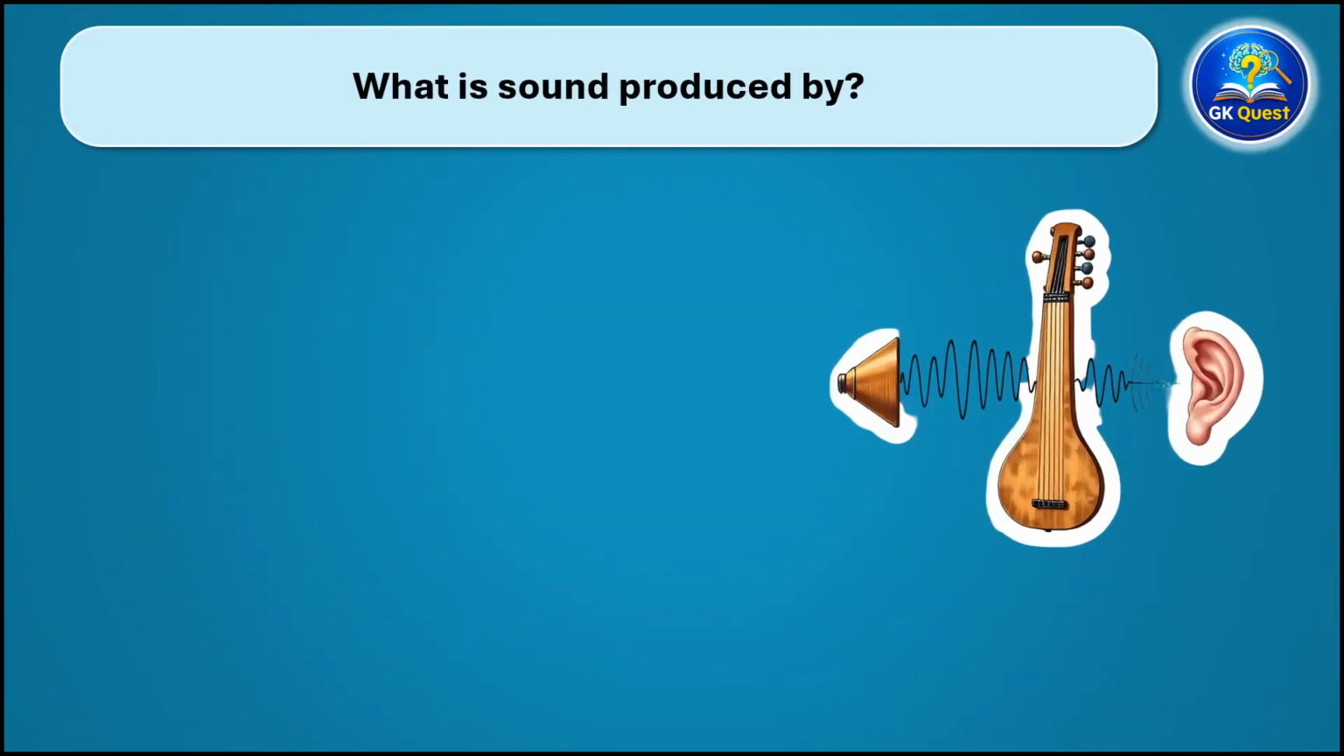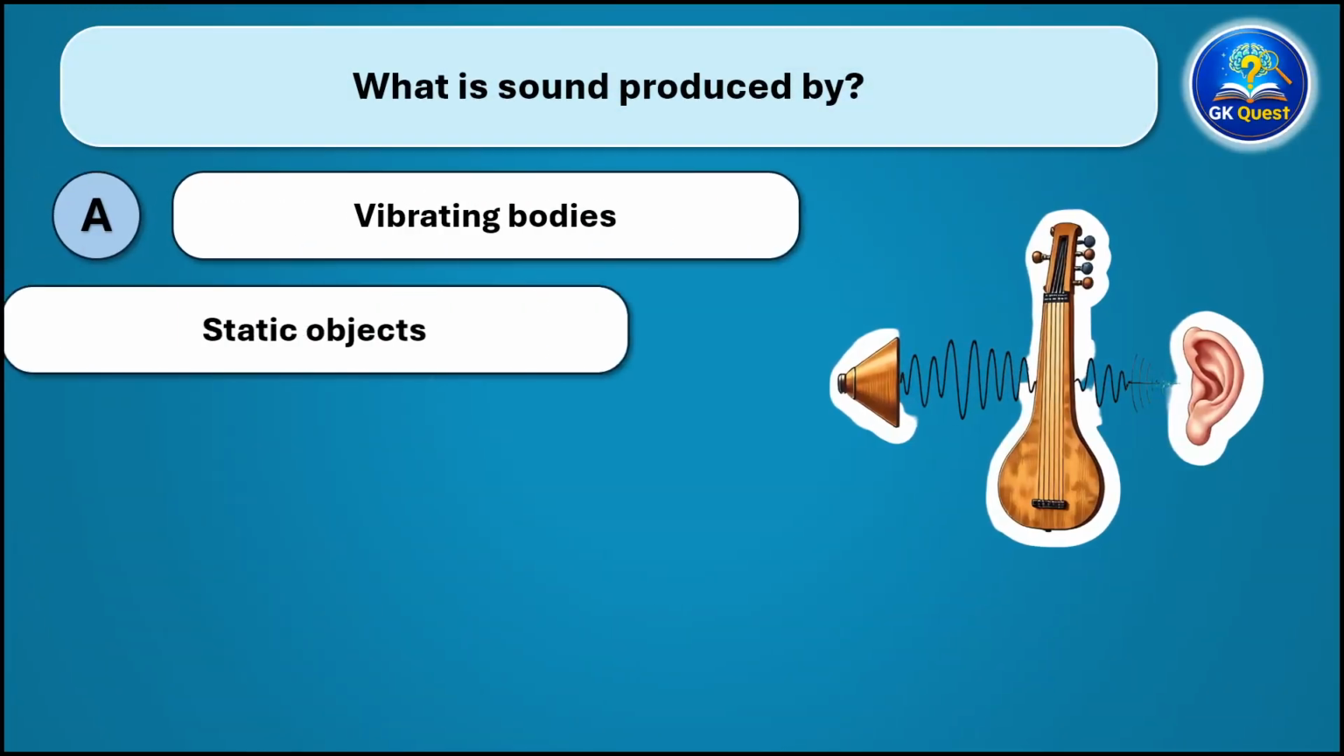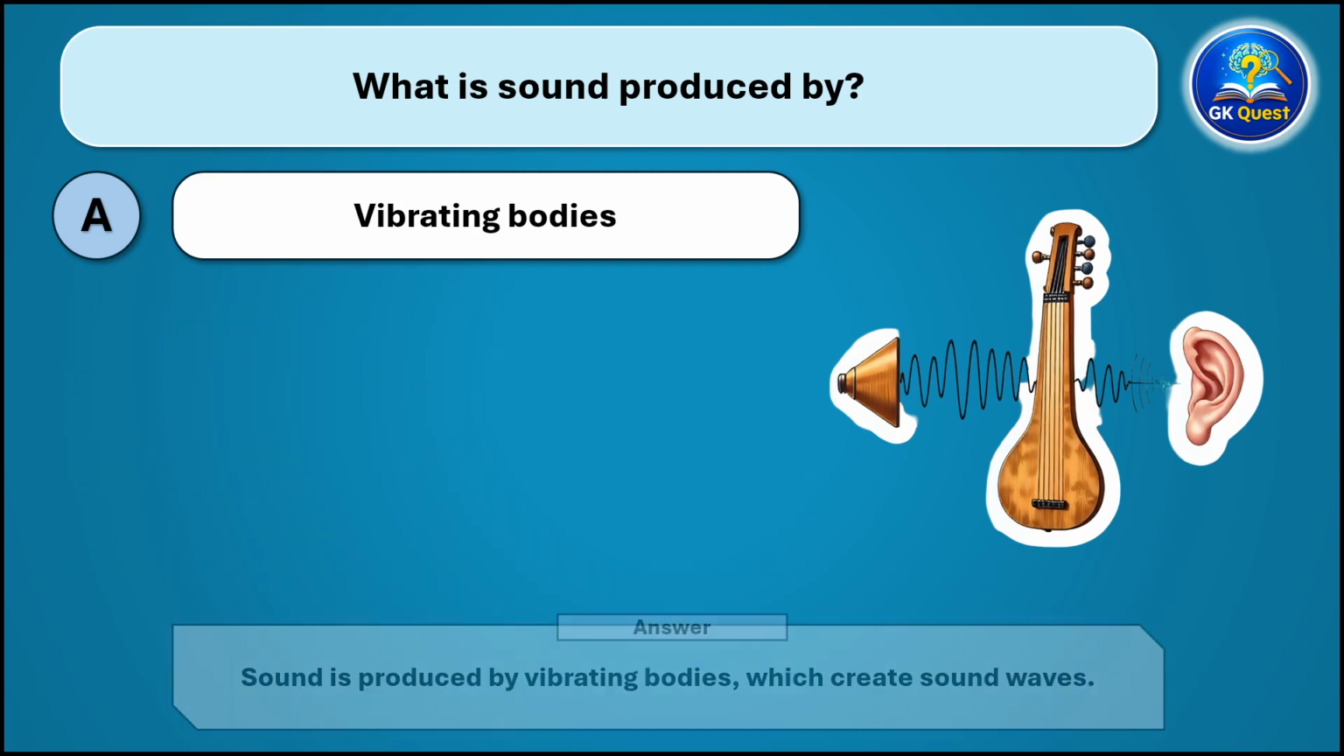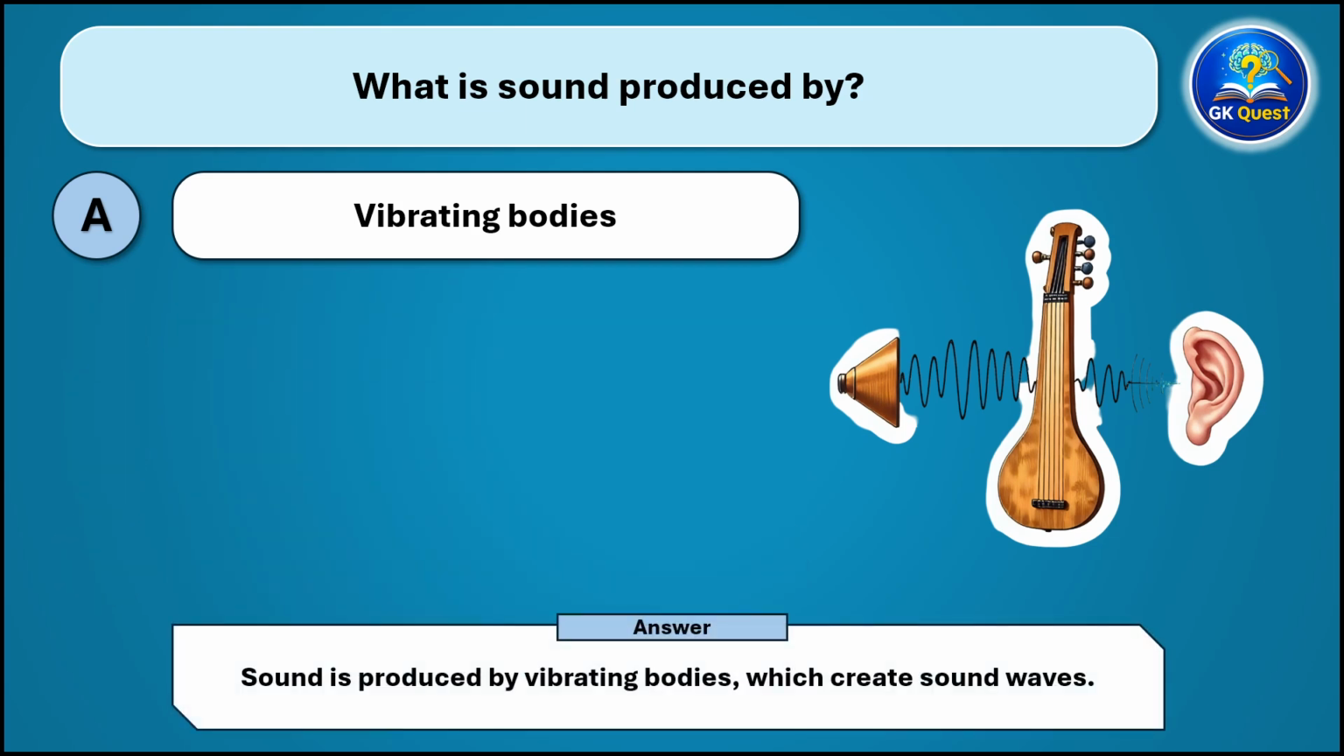What is sound produced by? And the correct answer is sound is produced by vibrating bodies, which create sound waves.